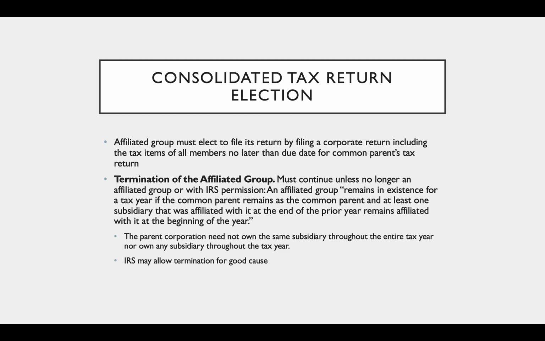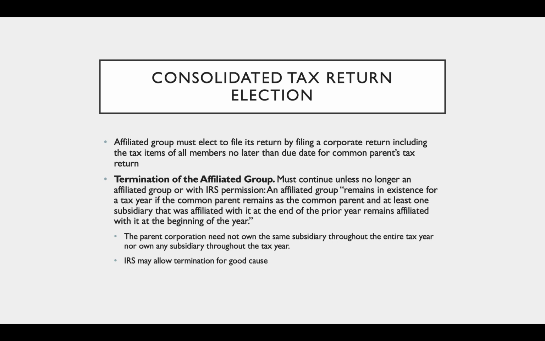When a consolidated tax return election is made, the affiliated group elects to file it by filing a corporate return including the tax items of all members of the group no later than the due date for the common parent's tax return. So if they all have different tax return due dates, they file it by the due date for the common parent's tax return. And then the consolidated tax return filing continues until it terminates, and it can only terminate with IRS permission.